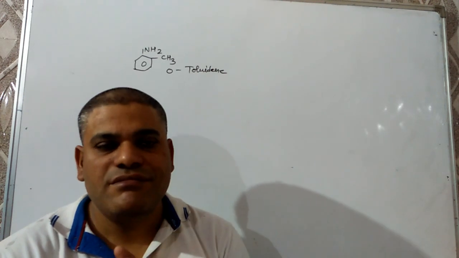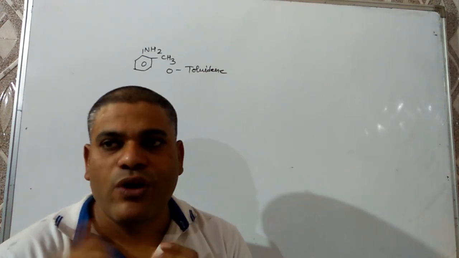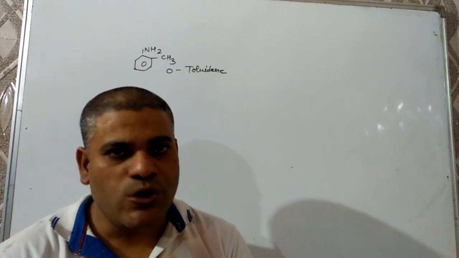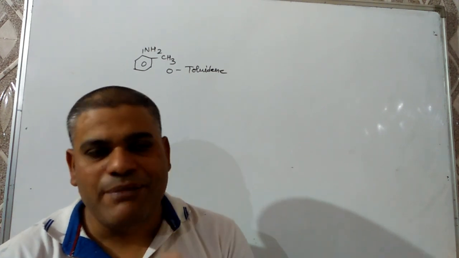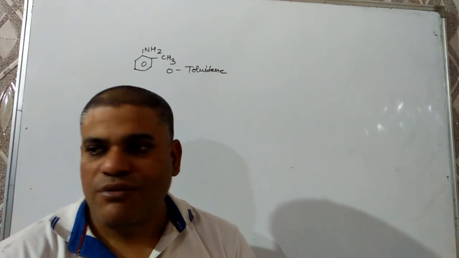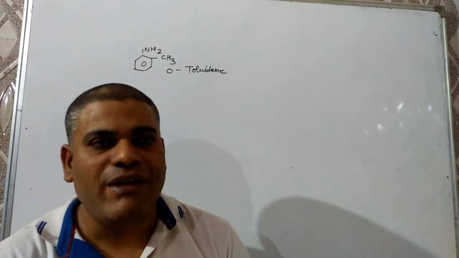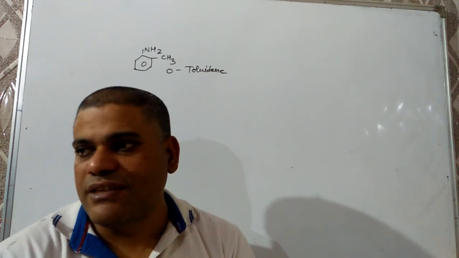I hope you understand the nomenclature, and without nomenclature you can't do anything in organic chemistry. So please practice more and more, and with practice you can become perfect. No doubt, organic chemistry is nothing without the names, because without the name we can't write down the formula, and without the formula how can we do the conversions and the questions?